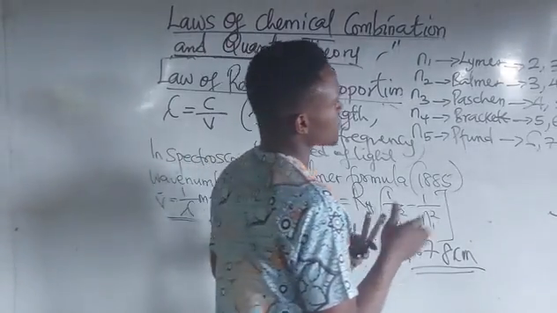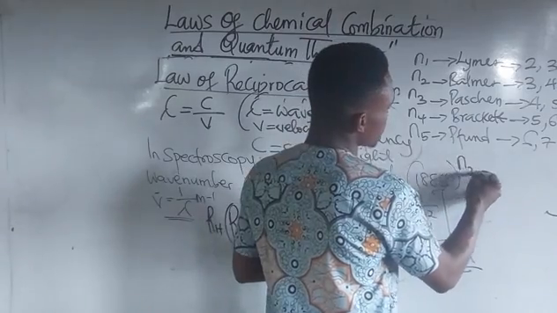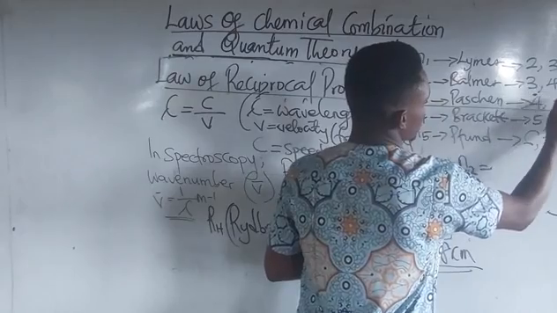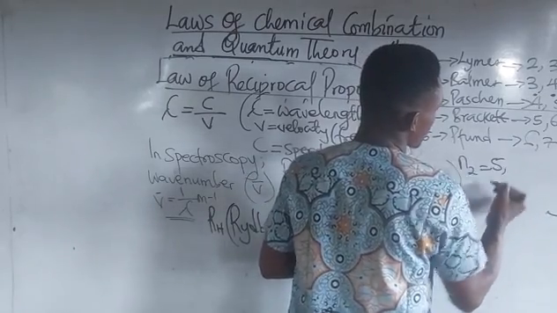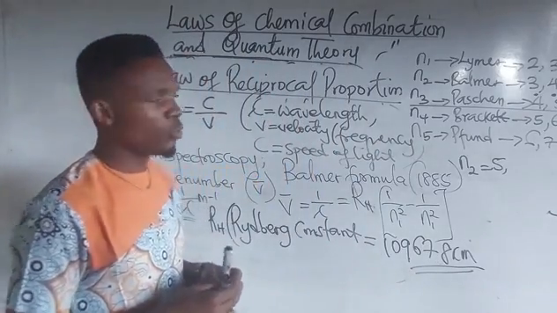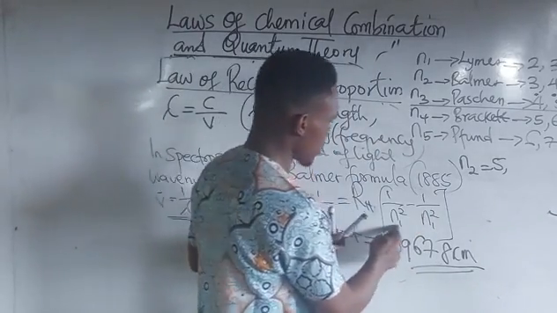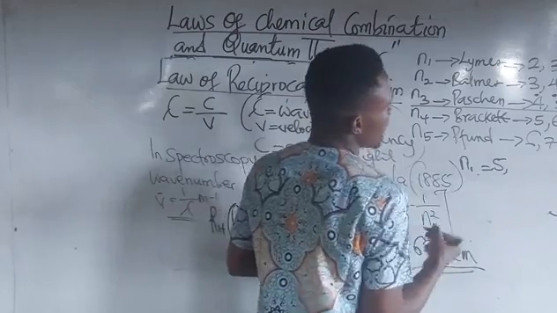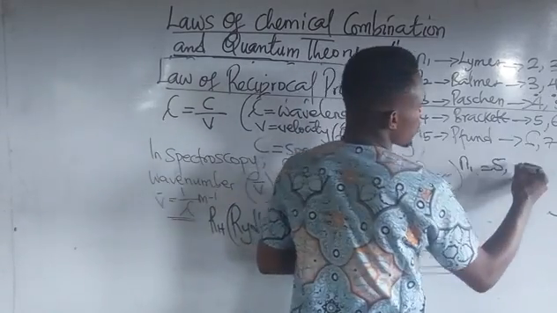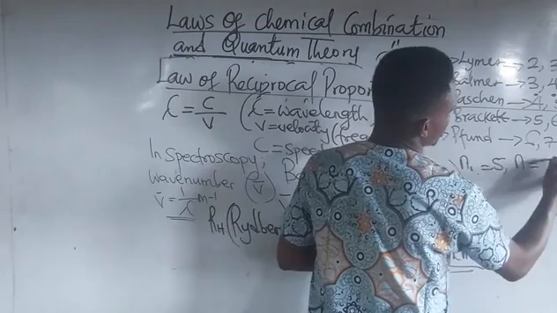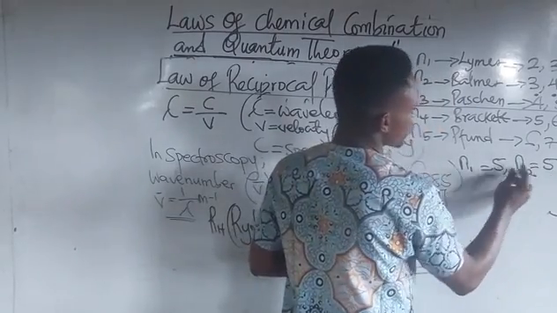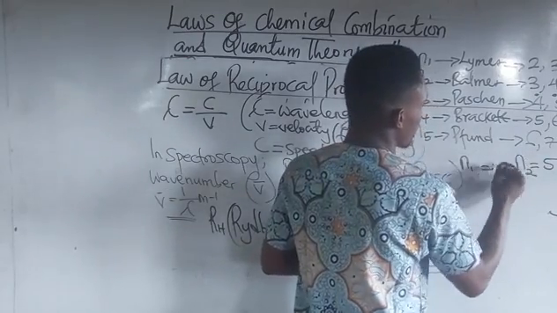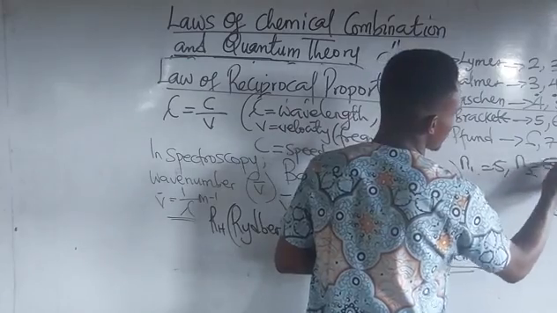It means that the first line is here, this is the second line, which is 5. Which means that here n1 becomes 5. Then the third one is 6.